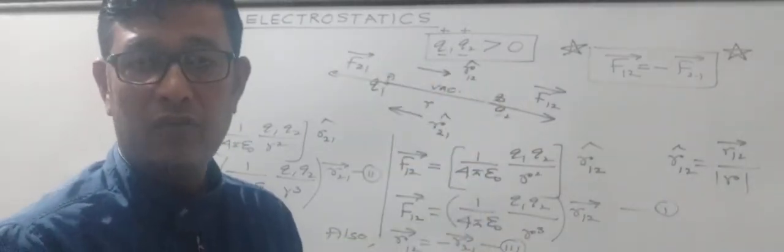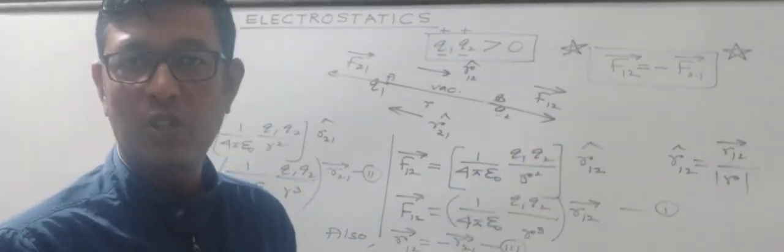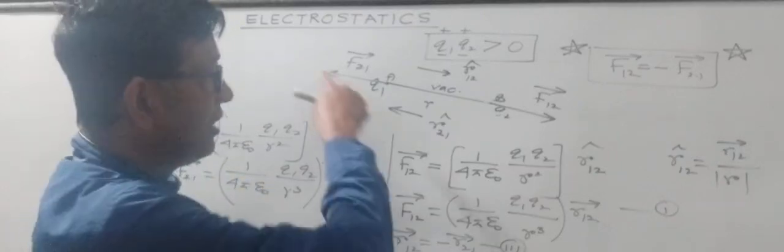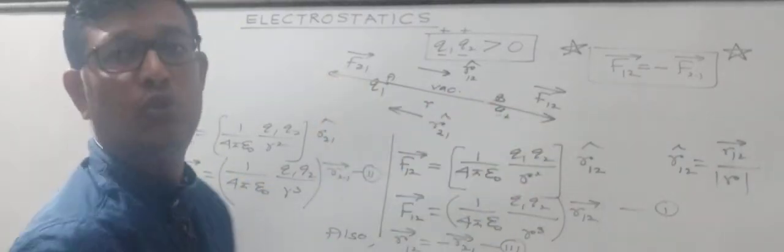So these are the two importances of writing Coulomb's law in vector form. First, it verifies the very fact that Coulomb's forces form an action-reaction pair, that is, both these forces are of equal magnitude but opposite directed. And second, it is a central force. It always acts along the line joining the two bodies.